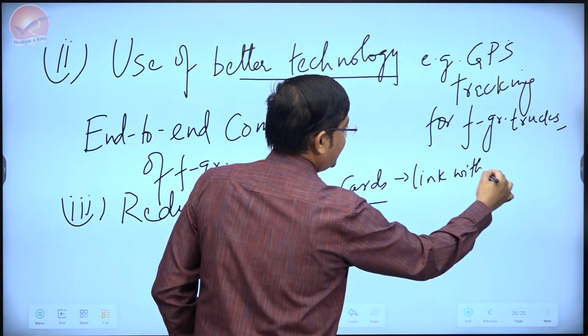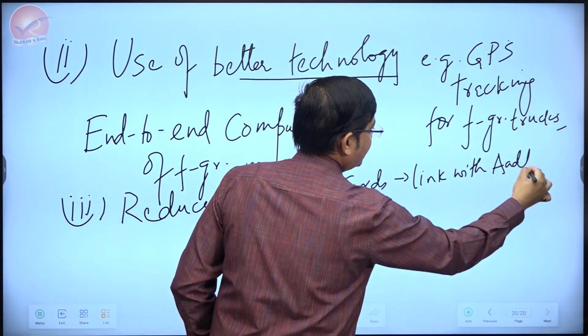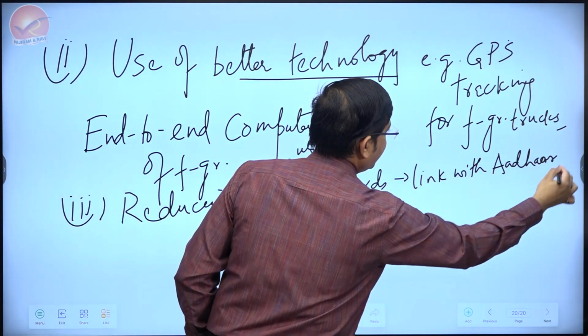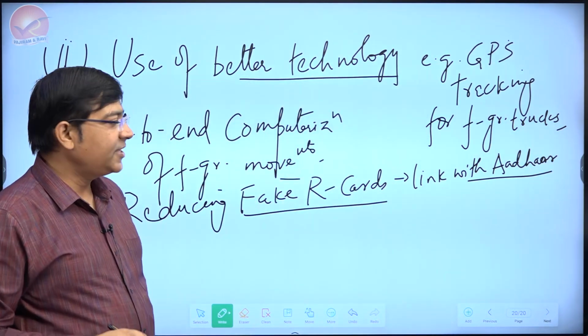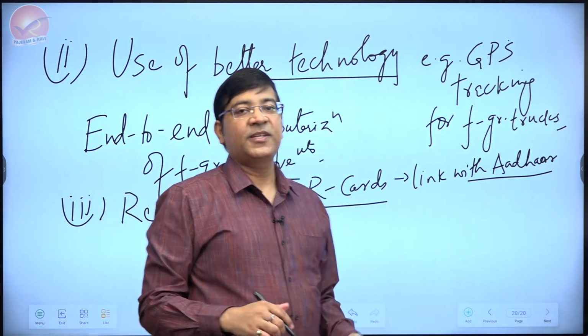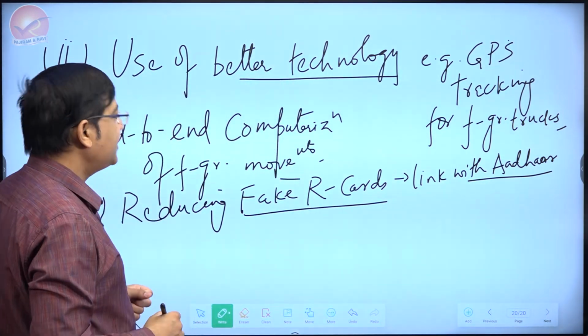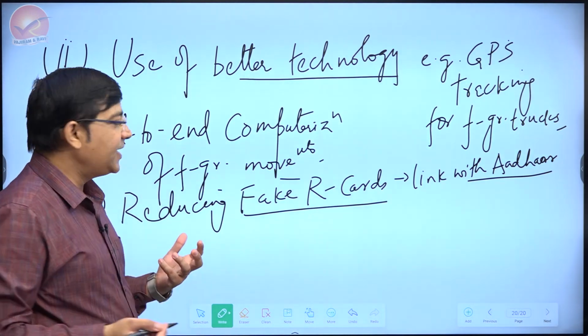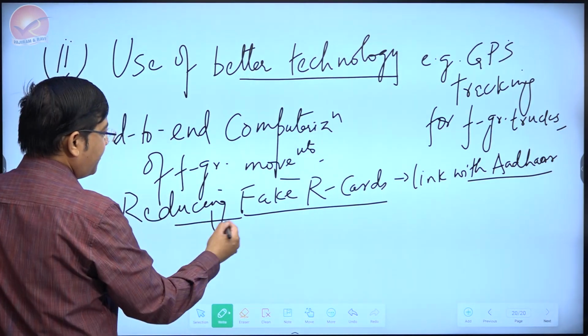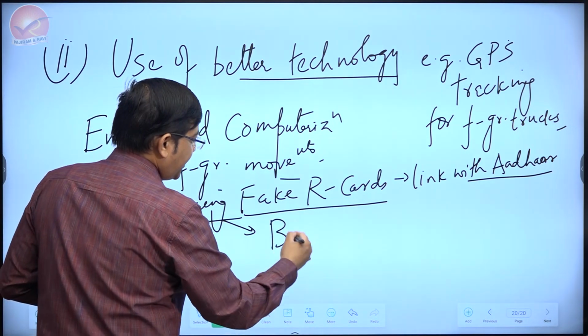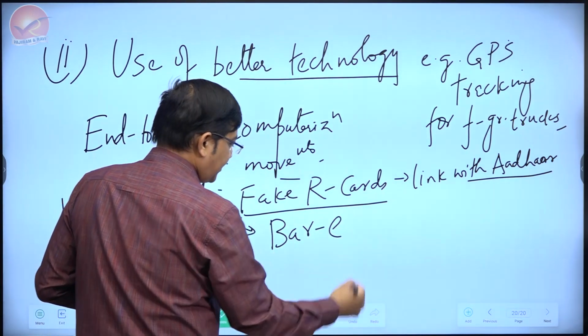Although this experiment has its own pros and cons, it has been quite a debatable experiment, because in certain cases without Aadhaar infrastructure the PDS benefits didn't go to the genuine hands. The other way of reducing fake ration cards can be by issuing bar-coded ration cards.